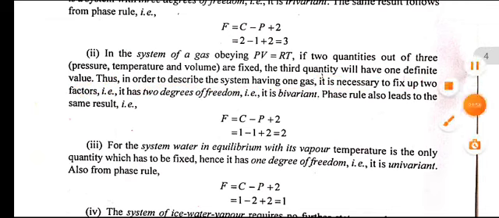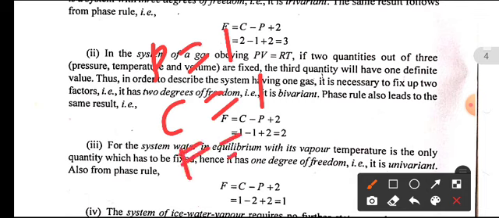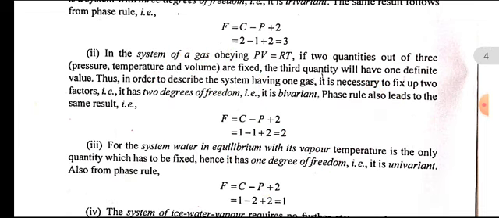For example, for a one gas system, P is equal to 1 and C is equal to 1. Then F is equal to 1 minus 1 plus 2, that is F is equal to 2. That is, for a one gas system, the number of degrees of freedom is 2. So in order to describe that system, we need 2 variables. It is necessary to pick up 2 factors to define that particular system. So it is bivariant.